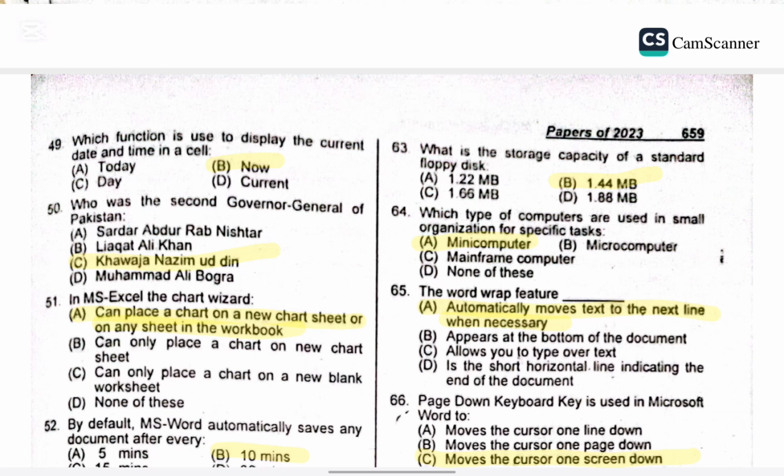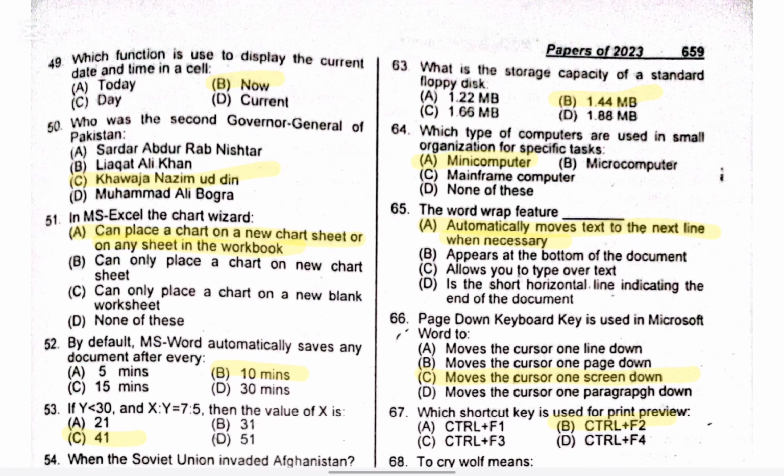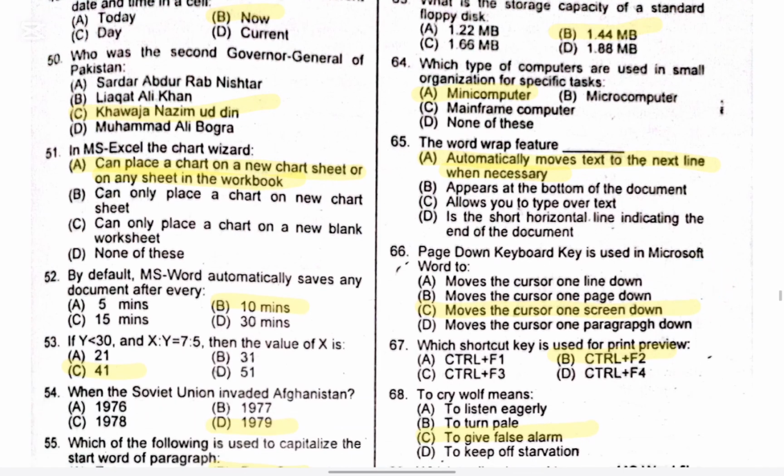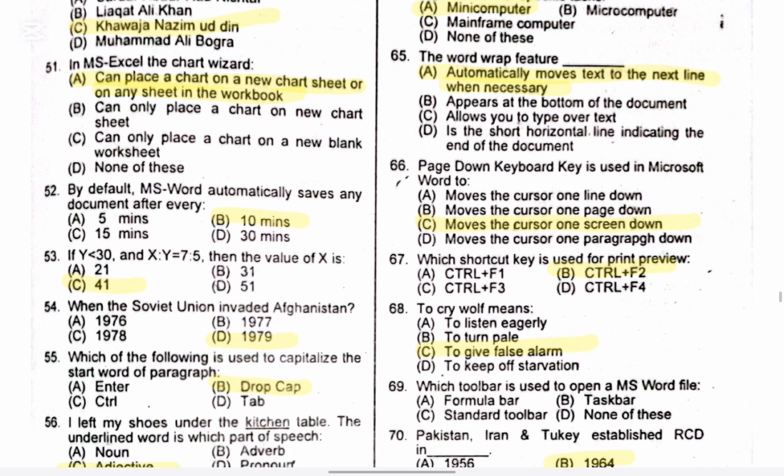Question 63. What is the storage capacity of a standard floppy disk? Right option is B. Question 64. Which type of computer is used in smart organizations for specific tasks? Right option is A. Question 65. The word wrap feature. Right option is A. Question 66. Which keyboard key is used in Microsoft Word 2.